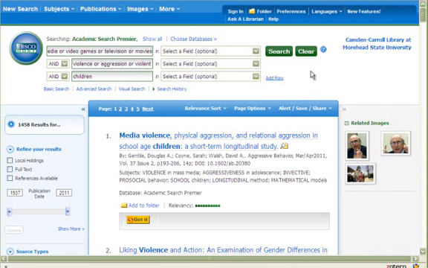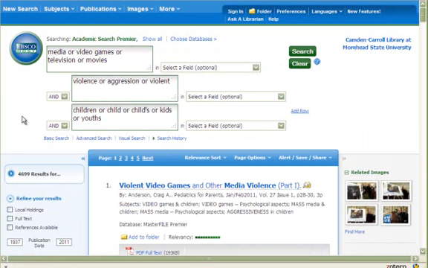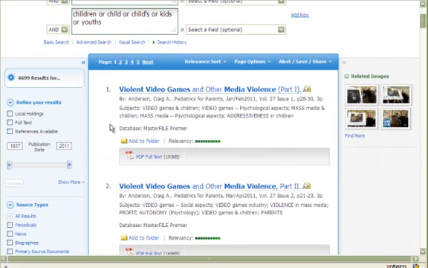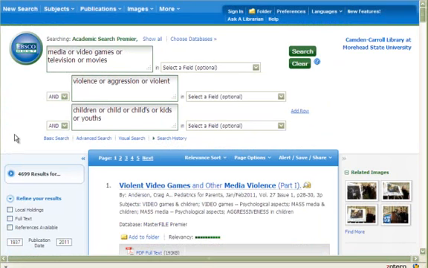Another option, of course, is to play with the word children. So, children or child, or child's, perhaps, or kids, or youths, or maybe there's some other option you want to throw in there. Let's not. So let's see just how broad we'll get. Okay, so we have about 4,700 different results. You'll notice too that our number one result is different than it was last time. You'll have to go through the result list and see, has this actually changed? Are the items more relevant or not?